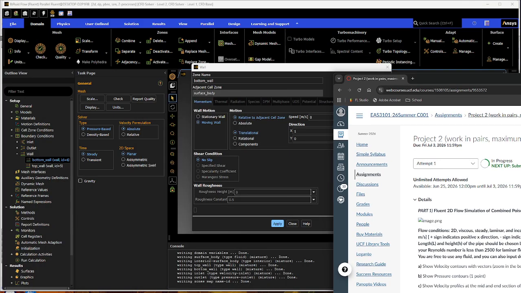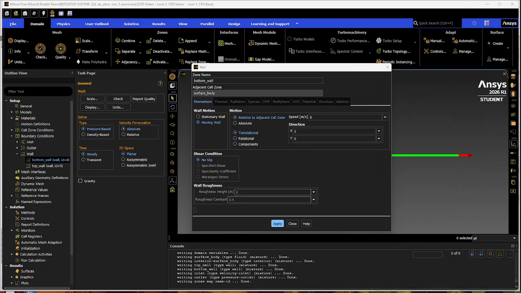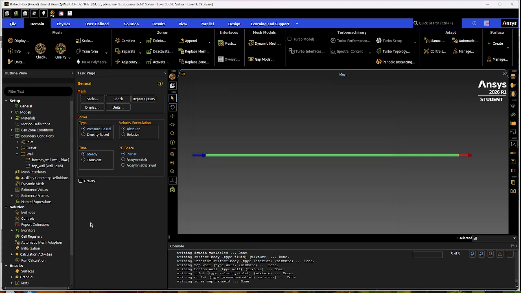But you can't just put negative 2 here, so you're just gonna put the magnitude here, and then the direction is here, so it's gonna be negative 1, like that. And then you're gonna click apply, no slip, make sure that that's there, apply, close.